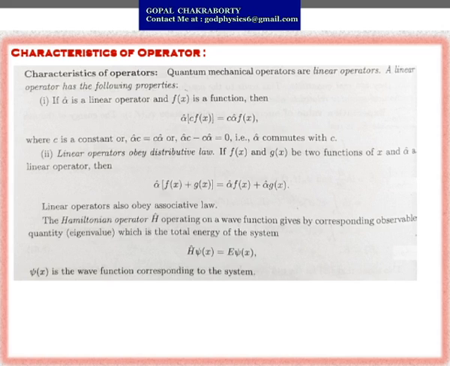The Hamiltonian operator, capital H cap, operating on a wave function gives the corresponding observable quantity, that means the eigenvalue, which is the total energy of the system. When this operator operates over the wave function psi, it gives E, the eigenvalue of total energy, times psi of x, where psi of x is the wave function corresponding to that system.